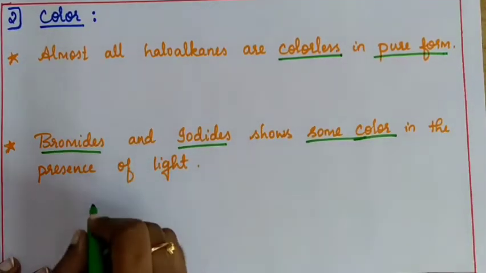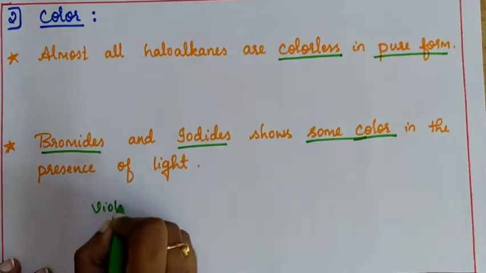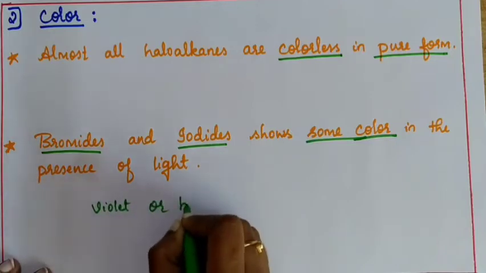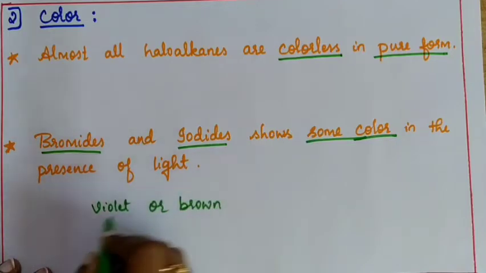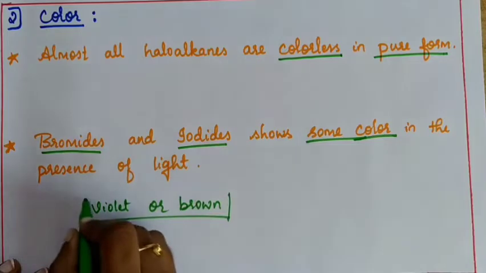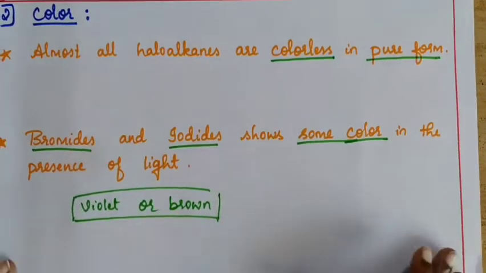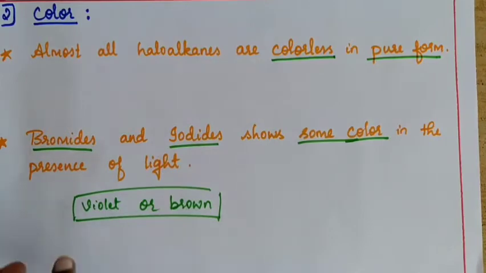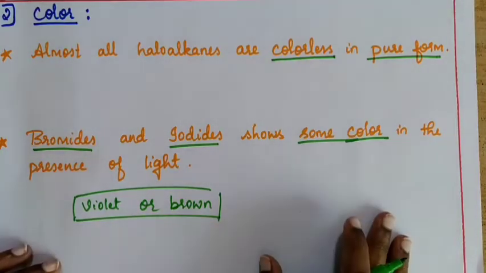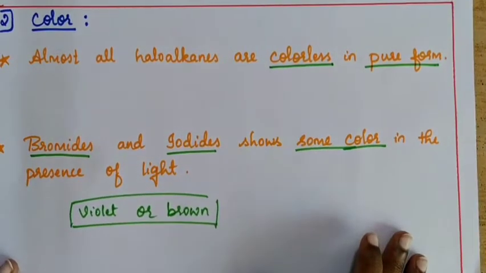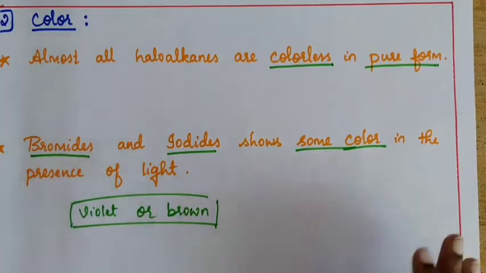For example, bromides can show violet or brown color. When you keep bromide in the presence of light, it is going to change its color to violet or brown. When it is in the dark, it is colorless, but in the presence of light, it will show some color. Only bromides and iodides. This is about the color property of haloalkanes.